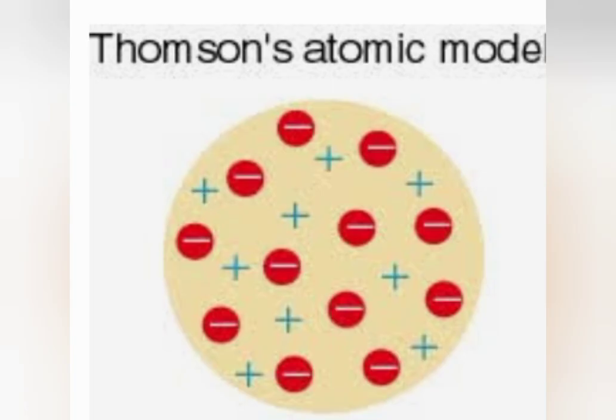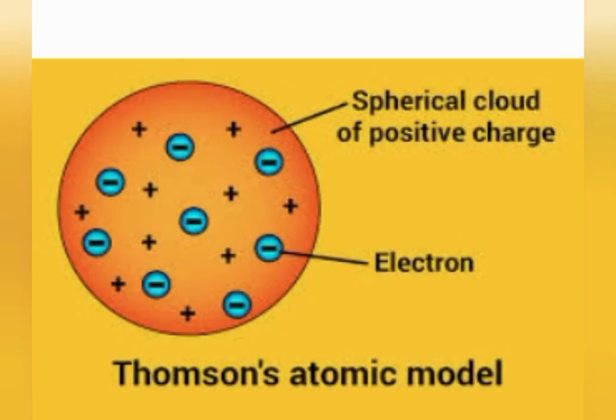Now, Thomson's model of the atom. The discovery of the fundamental particles electron and proton inside the atom led to the necessity to know how the electron and proton are arranged within an atom. J.J. Thomson was the first to propose a model for the inner structure of an atom to explain the arrangement of protons and electrons in the atom. Thomson proposed the plum pudding model of the atom in 1904.